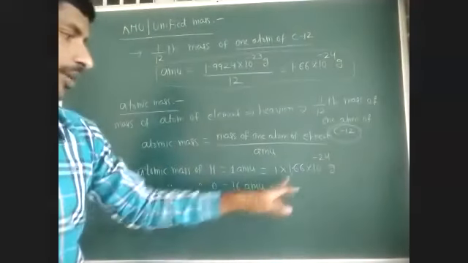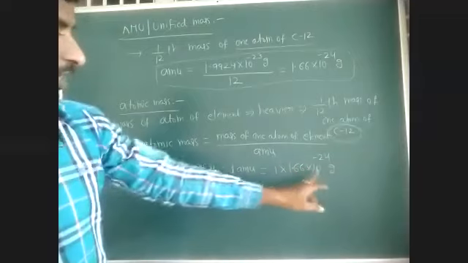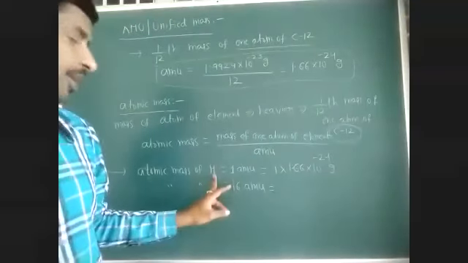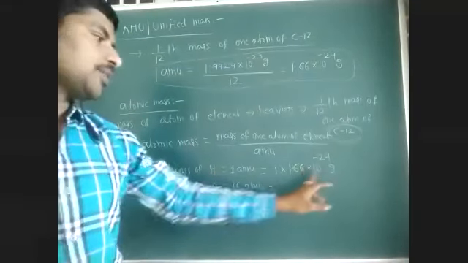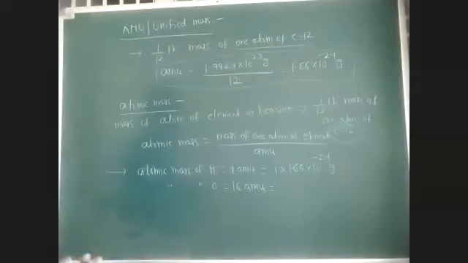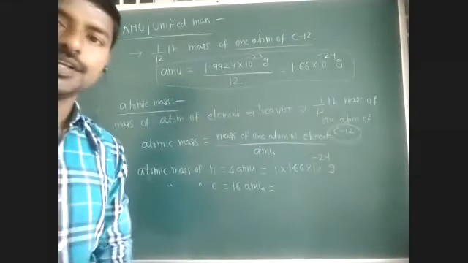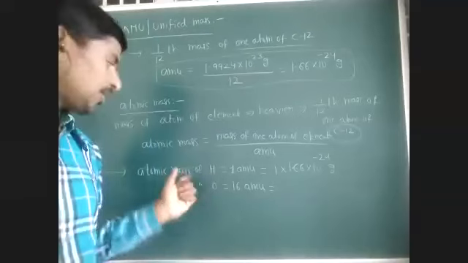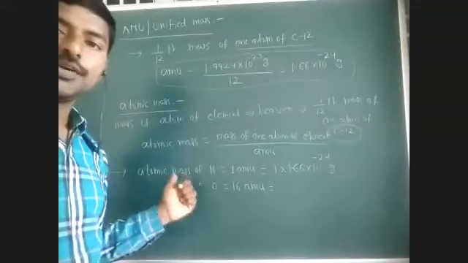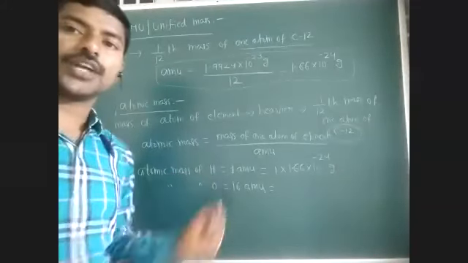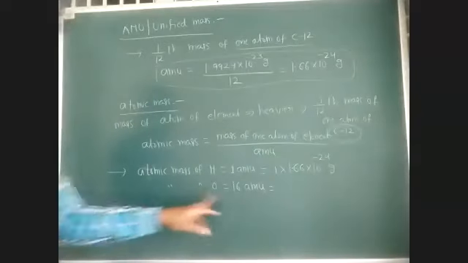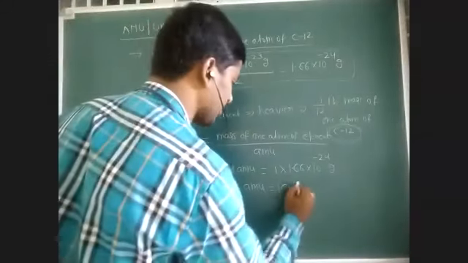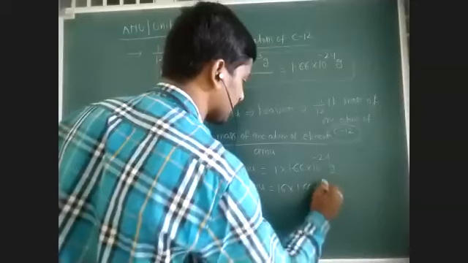Most people say the mass of a hydrogen atom is 1 gram. What is the mass of a hydrogen atom? It is 1.66 into 10 power minus 24 grams, or 1 atomic mass unit. 1 gram is the mass of Avogadro number of hydrogen atoms. Atomic mass of oxygen is 16 into 1.66 into 10 power minus 24 grams.